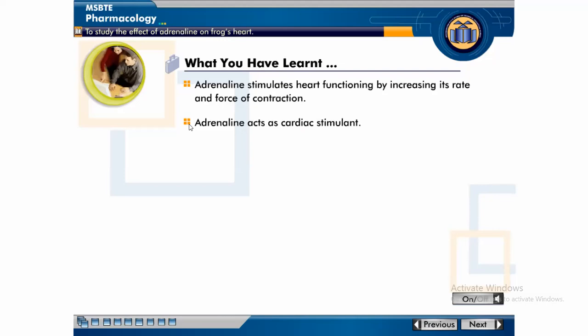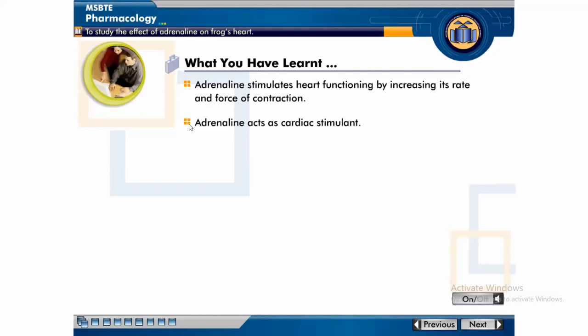Tachycardia and bradycardia are related to our theoretical part, but in this experiment we learn another term, positive chronotropic.